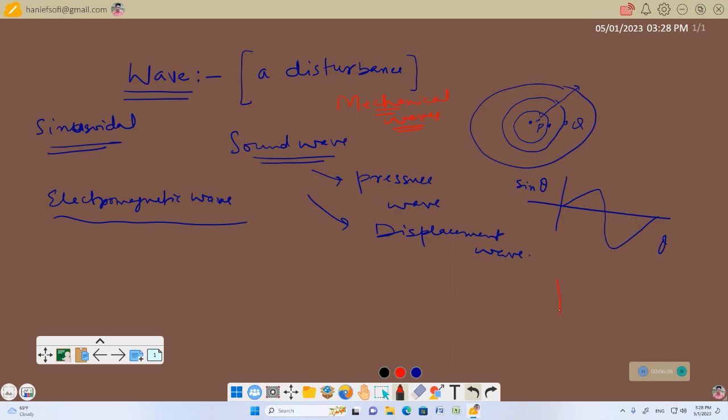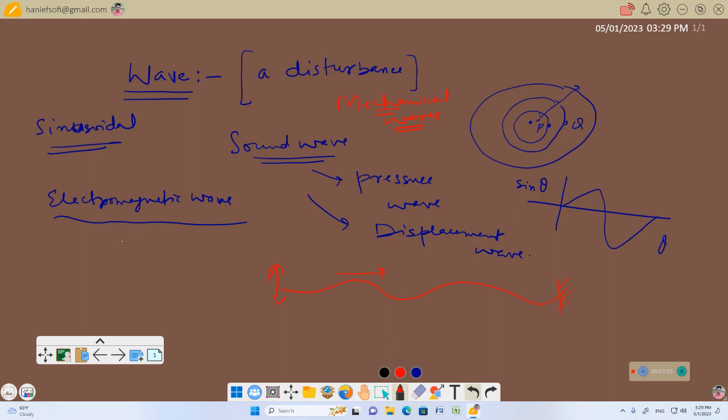If I produce a wave in some string, for example, I take a string and wiggle it in this direction, then the wave will propagate through it. Now, if someone cuts the string, then the wave cannot move forward to the other portion of the string on the other side of the cut because it is a mechanical wave. So, wave produced in the string, sound wave, all such waves which require a medium to go through are mechanical waves. But electromagnetic waves, now you know electromagnetic waves are many.